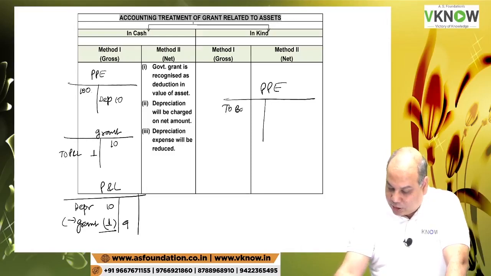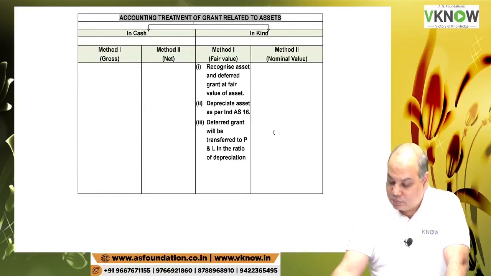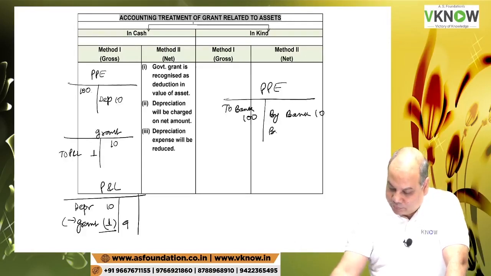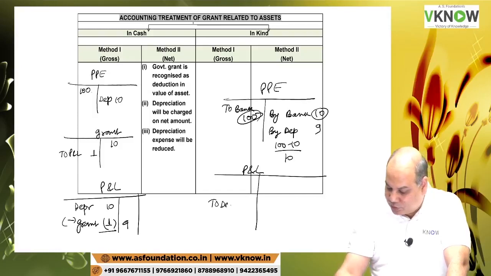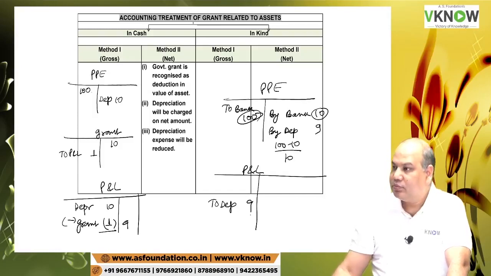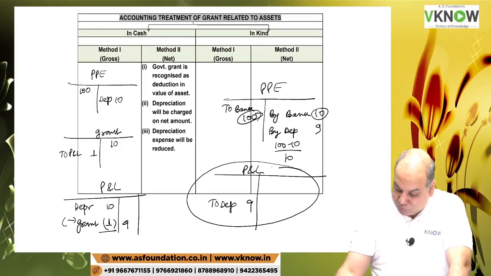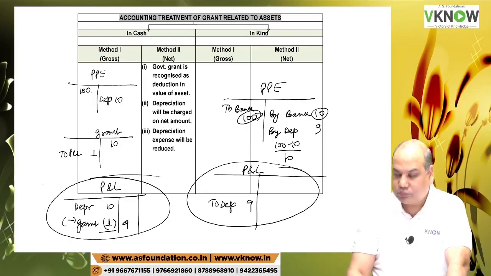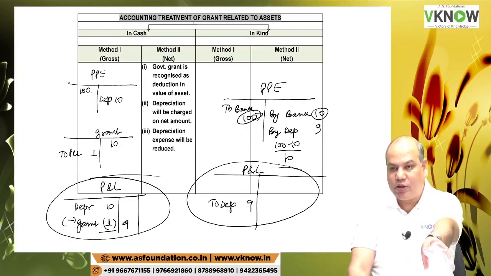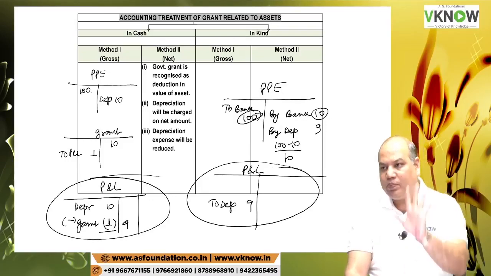Now suppose I follow net approach, don't write, we'll solve questions. To bank 100, by bank grant received 10. By depreciation 100 minus 10 divided by 10 years, 9. This is P&L account. To depreciation 9. So you will see whether I follow approach number 1, method 1 or method 2, charge in P&L account will be same.